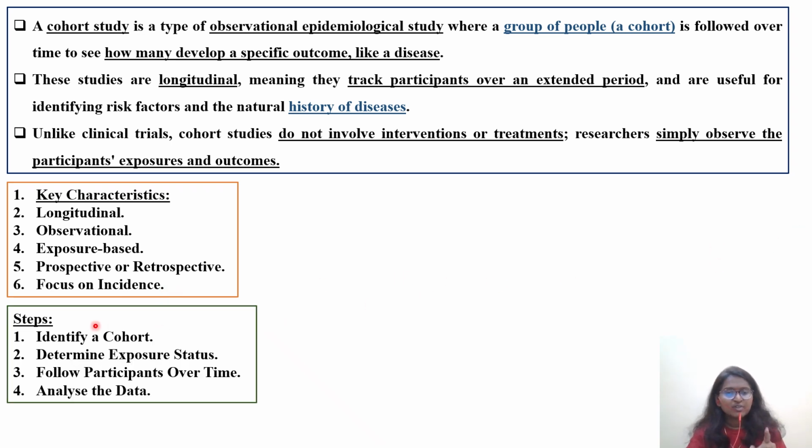What are the steps one has to follow? Identify the cohort, the group of population, and identify the exposure status, because after the incident, how much exposure has happened, and how far that group of population is geographically from the incident, that is also important, and what type of exposure, that is also important. After determining exposure status, follow participants over time. As I said, after that incident you also have to follow up every 1 year, 2 years, 3 years, 5 years, after 10 years, like that.